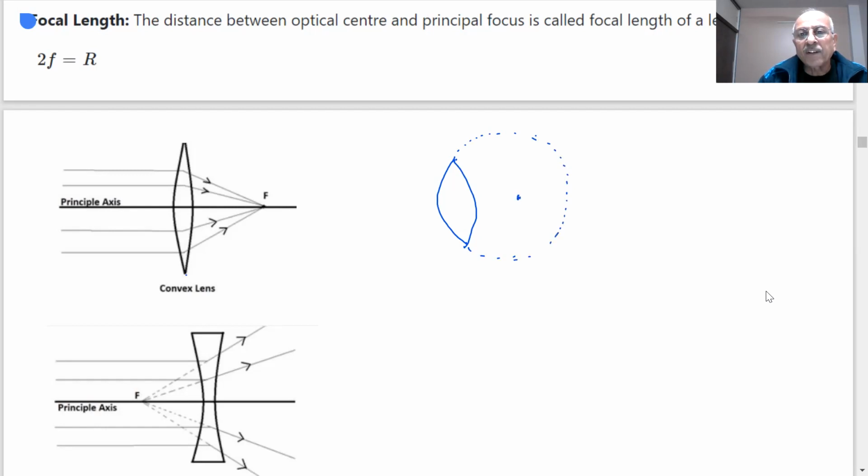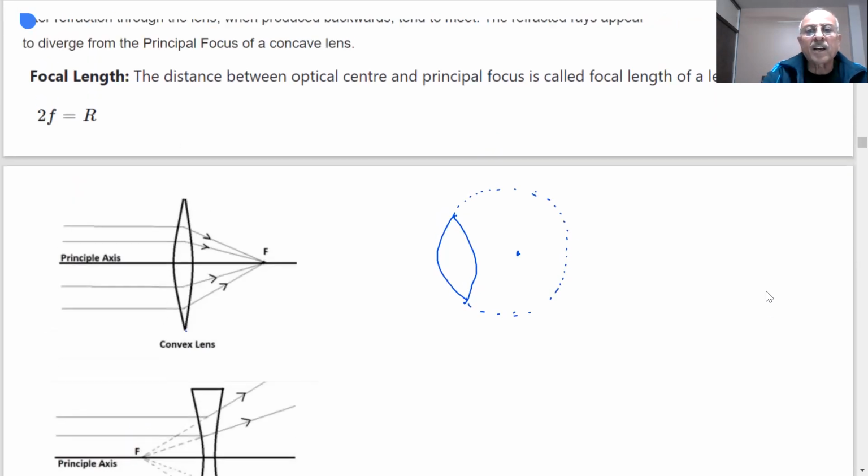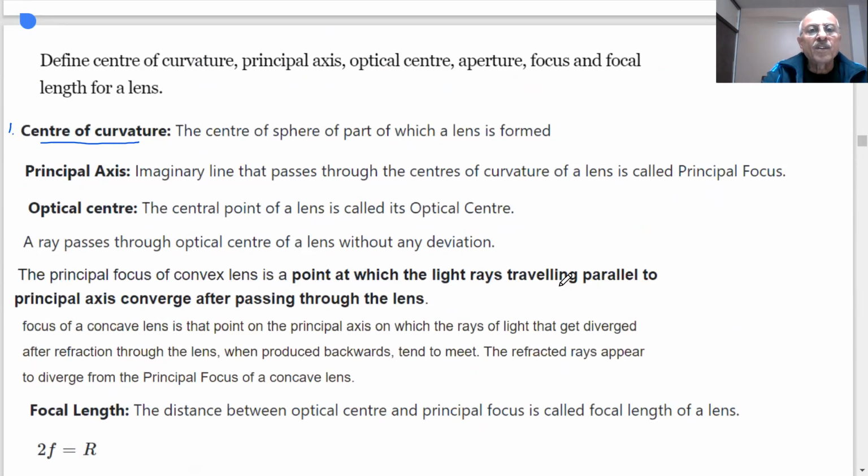And the center of this sphere, of which it is a part, is what we call the center of curvature. Similarly, here in the concave lens also. So the center of the sphere of which the lens is formed is called the center of curvature. Is it clear? We can draw a sphere.